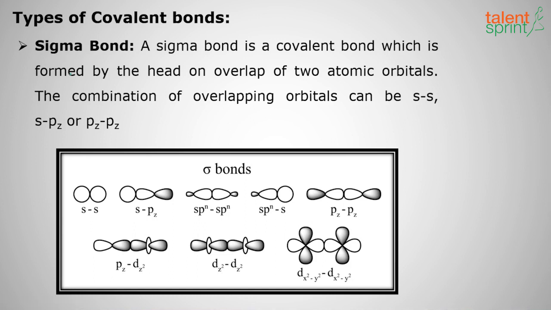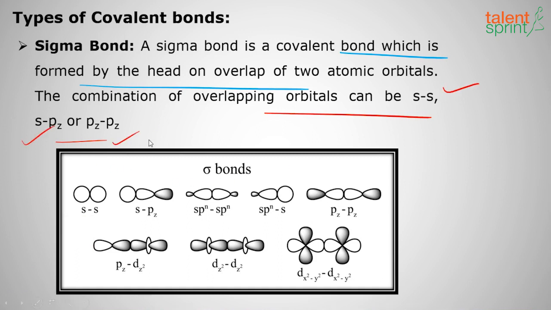And what is a sigma bond? A sigma bond is formed by the head-on overlapping of two atomic orbitals. So what do you mean by head-on overlapping? It is also called edge overlapping. Edge overlapping is called sigma bond overlapping, and it may be SS orbitals, SP orbitals or PP orbitals. Hope you can see here SS, SP, PP like that. This is called edge overlapping.